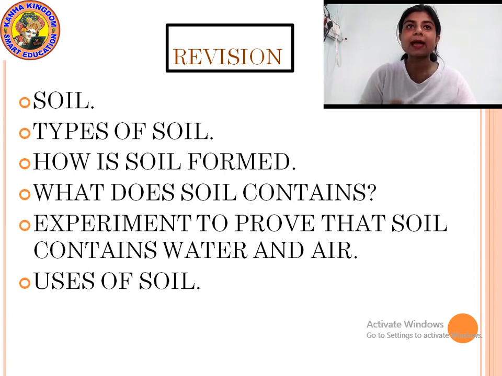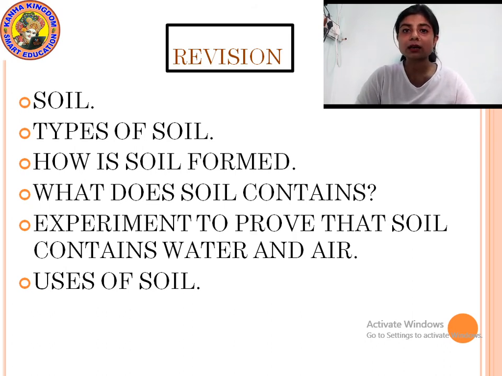Okay, then what are the uses of soil? Plants need soil to grow. Yes or no? Without soil, plants would have no place to grow because plants grow only in the soil. Then farmers grow crops in the soil. Farmers make the soil fertile by adding manure to it. I already told you the meaning of manure. Manure means waste material of animals that is mixed with the soil to make the soil fertile.